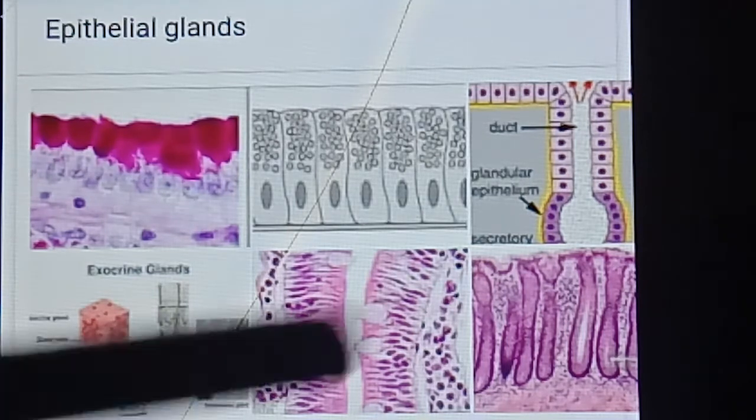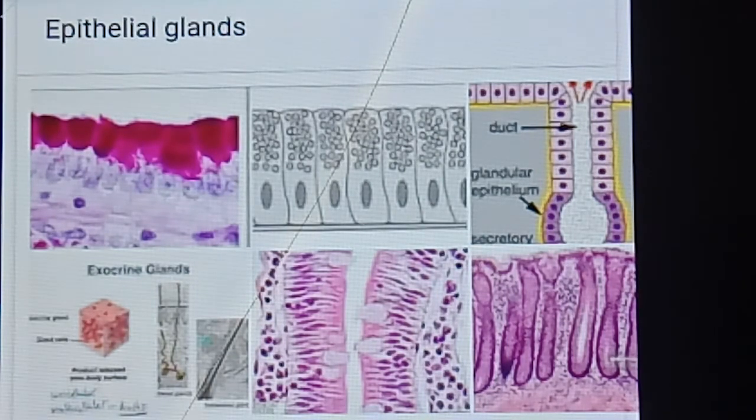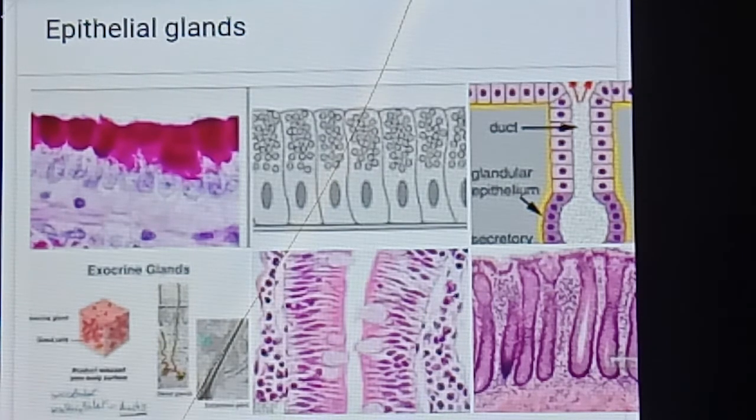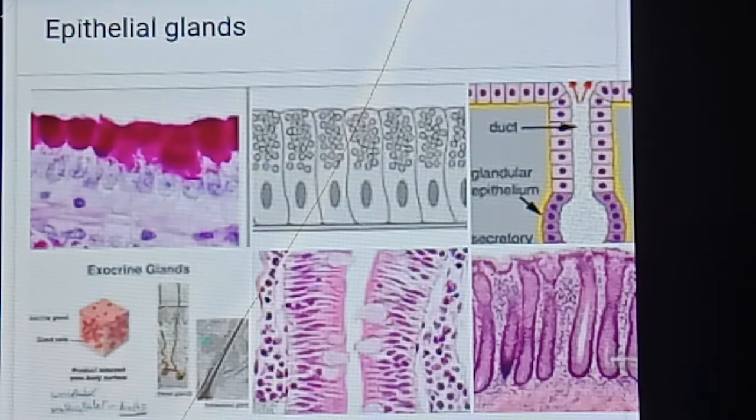Next, the functions of epithelial tissue. What are the functions? The skin, which forms the outer covering of the body, protects the underlying tissue from drying, injuries and infections. It's clear? Next, it helps in the absorption of water and nutrients. Simple epithelia help only in absorption. Next, it is involved in the elimination of waste products.